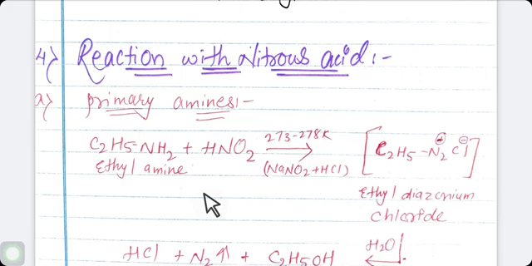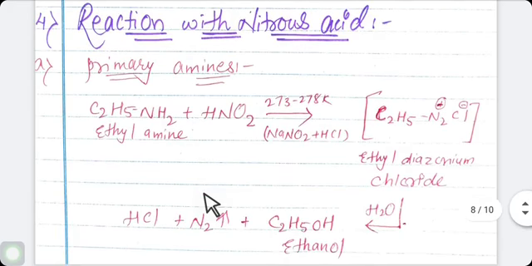This ethyl diazonium chloride, actually students always remember in this reaction, ethylamine first reacts with NaNO2 plus 2HCl, so it forms ethyl diazonium chloride. This ethyl diazonium chloride again reacts with water, so C2H5 reacts with OH from water, N2 gas is evolved, and one hydrogen atom from water reacts with chlorine, it forms HCl.